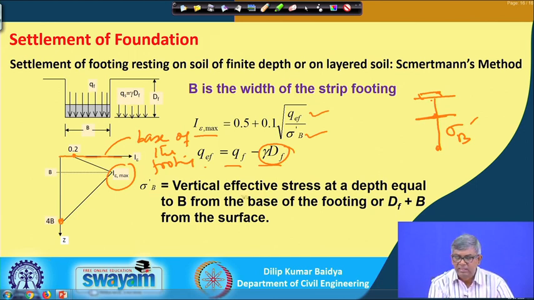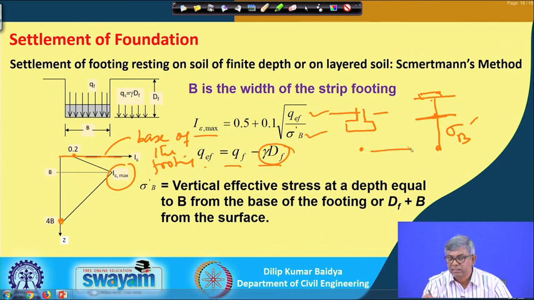Sigma b dash is the vertical effective stress at a depth equal to b from the base of the footing, or Df plus b from the surface. That means, suppose the footing is here, then I max will happen at this depth, b from the base of the footing, or Df plus b from the surface.